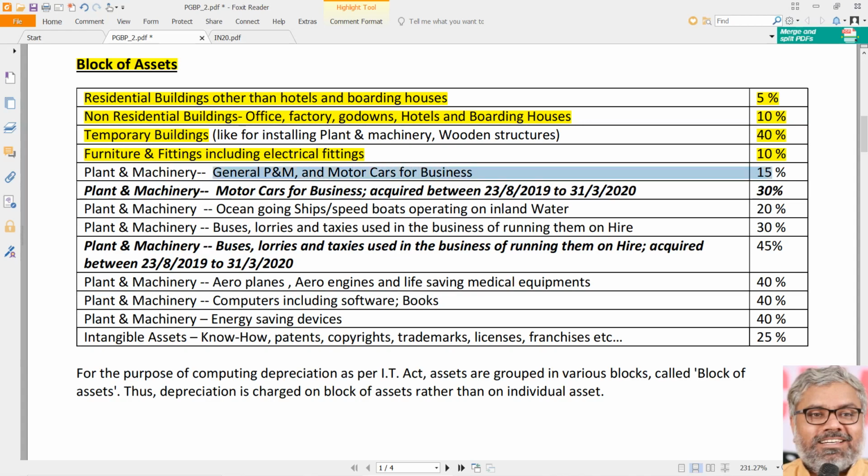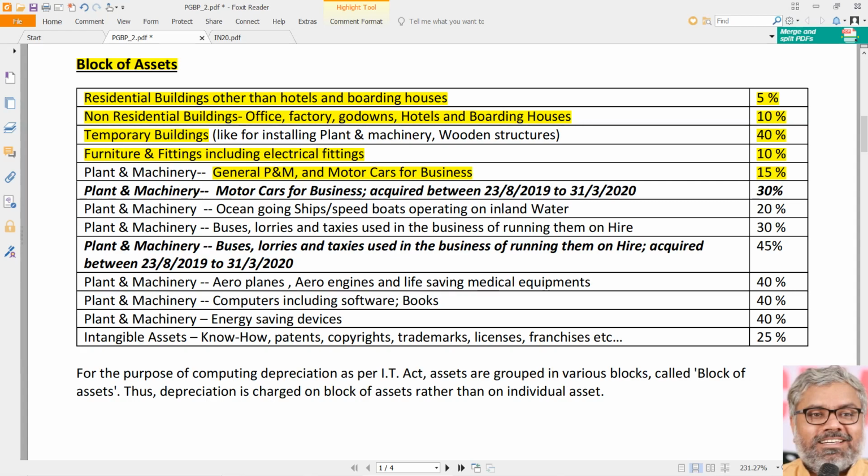Normally plant and machinery and motor cars used for the business are eligible for a 15% rate of depreciation. In the question, if it says plant and machinery and nothing else is mentioned, the rate is 15%. Furniture and fittings, 10%. If just buildings is mentioned, then 10%. If building is mentioned, we cannot assume it is a residential building. We are talking business. Business normally has only an office building. That is normal. Residential is exceptional.